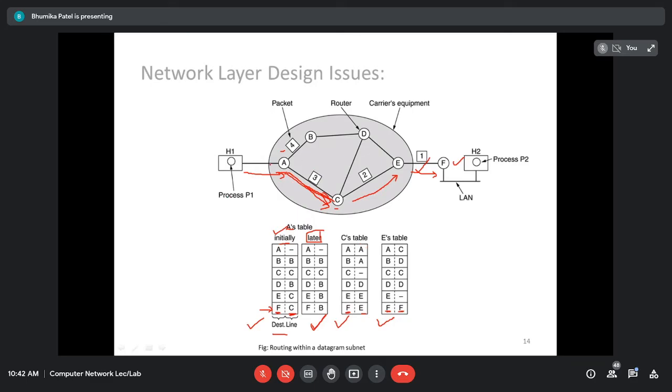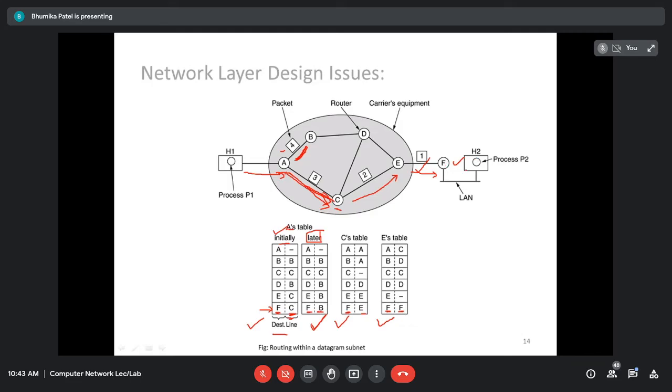Routing table તમે જો જુઓ તો, destination host is F but line is now B, not C, because if I send the data to C, there was a traffic, right? And due to that, the routing algorithm has updated the routing table of A. Now it is going to be forwarded to the B, right? Now the route is different, right? So it is not the case in the connectionless that every packet should use the same route. કનેક્શનલેસ ડેટાગ્રામ જ્યારે આપણે યુઝ કરશું ત્યારે જરૂર નથી કે બધા જ પેકેટ સેમ રૂટ જ ફોલો કરવાનો. Sometimes it may be possible that due to the congestion in the network, the router may change its table and they can change the route.